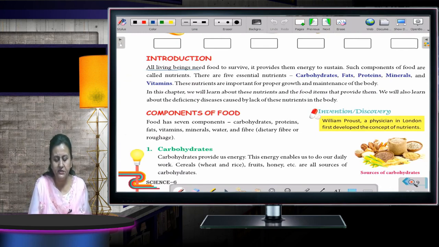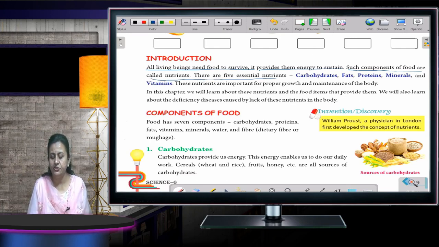All living beings need food to survive. It provides them energy to sustain. Without food, we cannot live, because if we are not going to eat food, we won't be getting energy to carry out all our activities. Such components of foods are called nutrients.